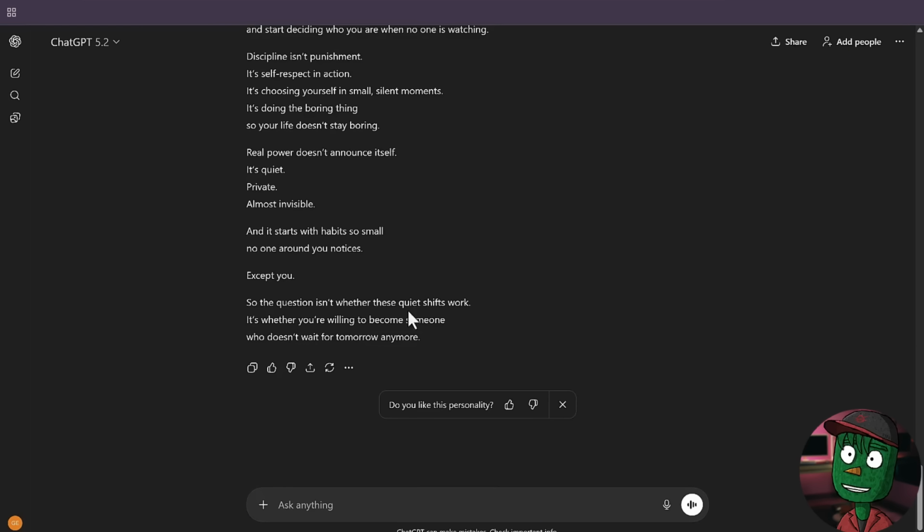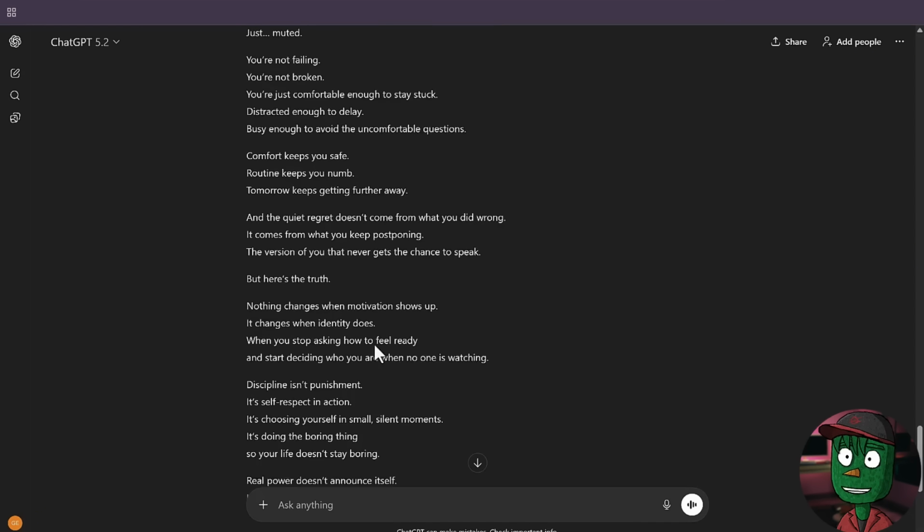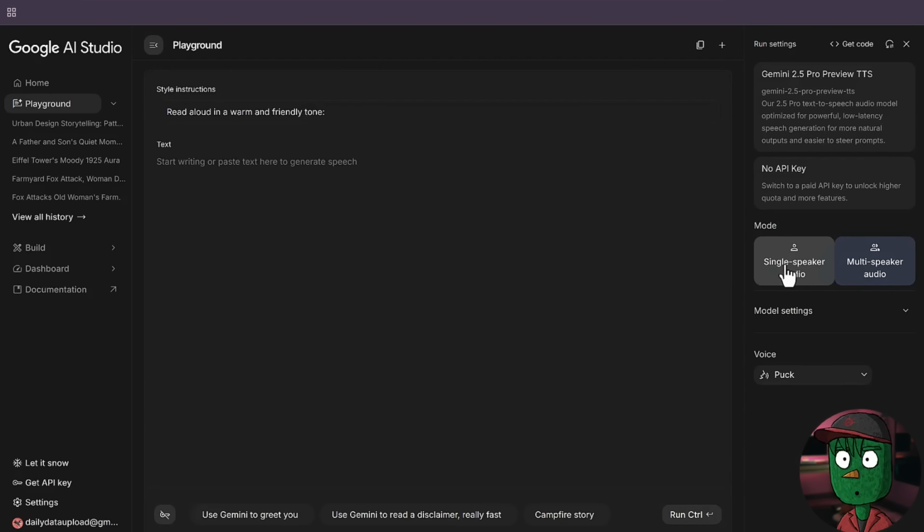So yeah, ChatGPT is done generating the script. What we just need to do now is to copy the entire script from ChatGPT and then open Google AI Studio.